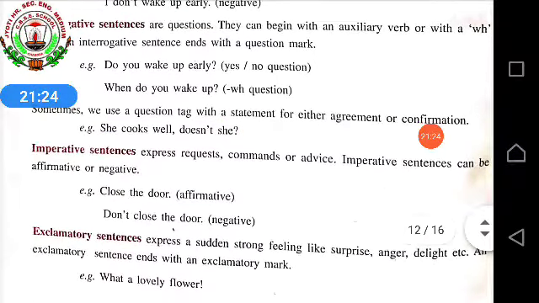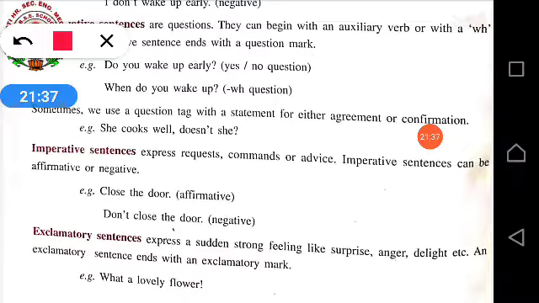Imperative sentences express requests, commands or advice. Imperative sentences can be affirmative or negative. Like: Close the door, full stop. Don't close the door, full stop. So this is order affirmative, and this is order negative. Close the door, the person is ordering you. Don't close the door, that person again says don't close the door. So this comes under order affirmative and order negative.